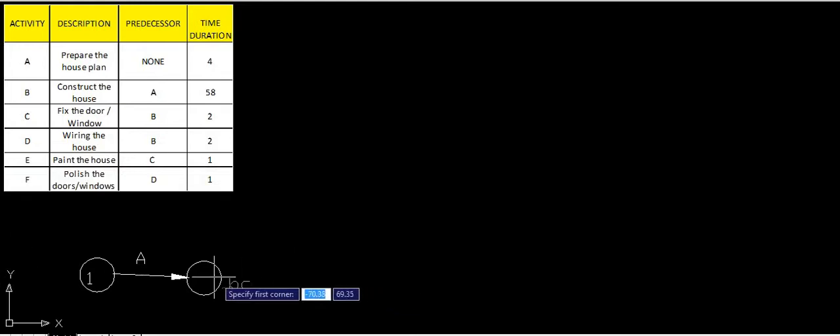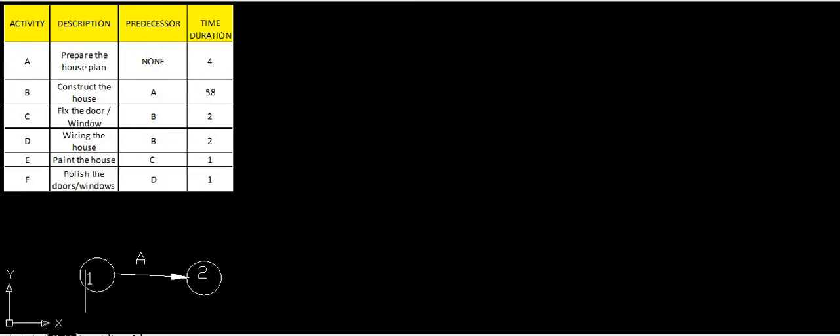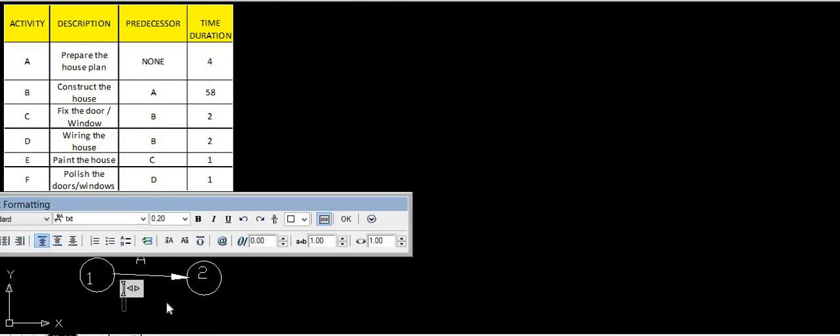So we will give this numbering as 2. Okay. So 1 to 2, and the activity has been denoted by A. So activity A requires 4 days. So here we can write down 4 days also. How many days are required for completion of this activity? So here we require 4 days.